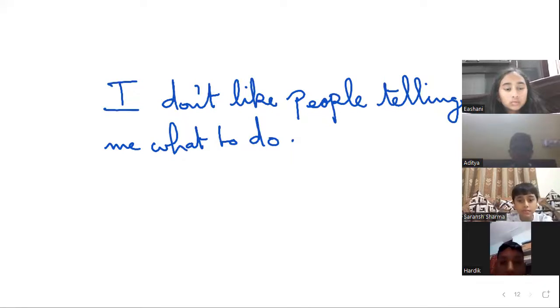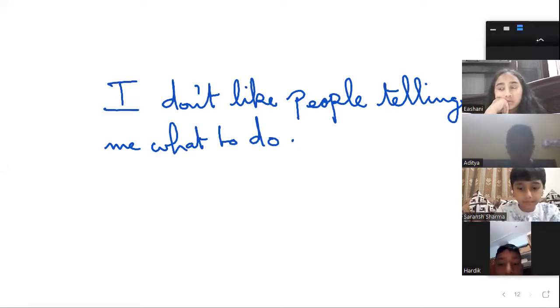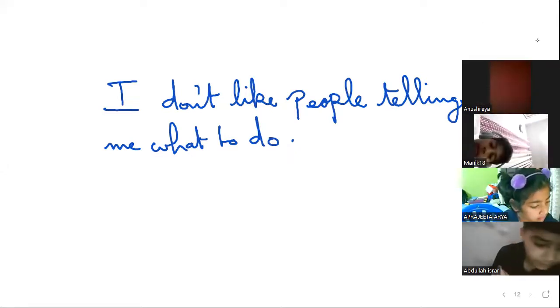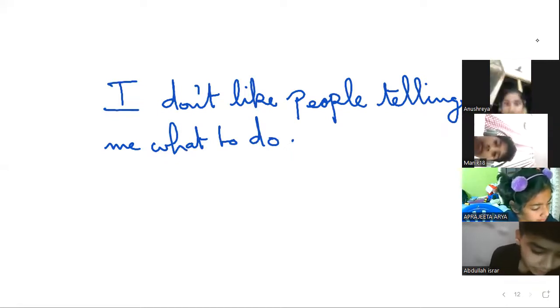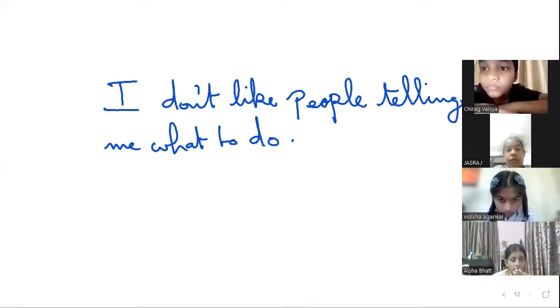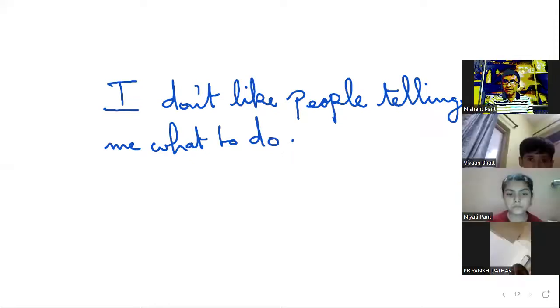This is active, right? No, no, no, no, no, Aisha, no. Think more. Who is not liking? I'm not liking. Who is telling? People are telling. Now change the focus of the sentence.